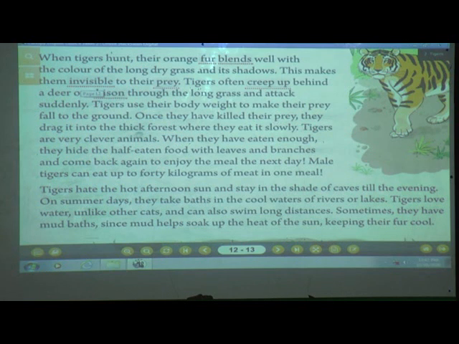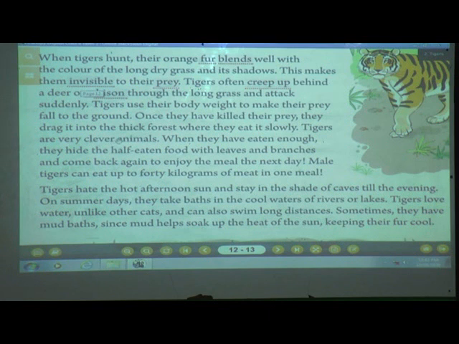They drag it to the thick forest where they eat it slowly. Means when they attack suddenly and make the prey fall, they don't start eating quickly. They drag it to the thick forest, where no one can see the tiger, and they eat it slowly there.